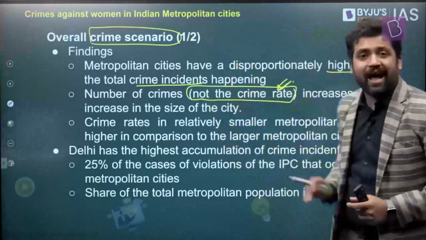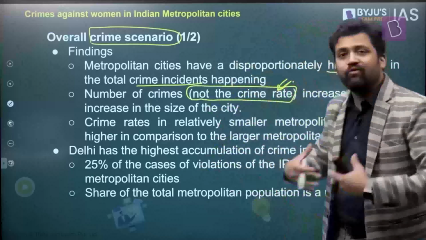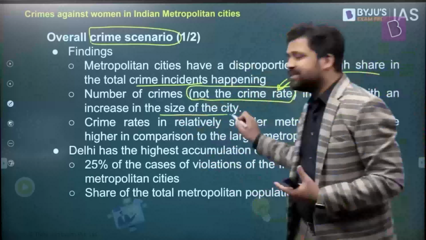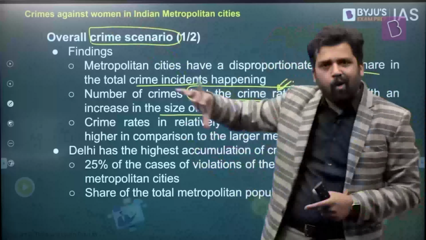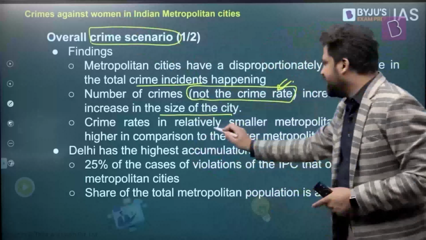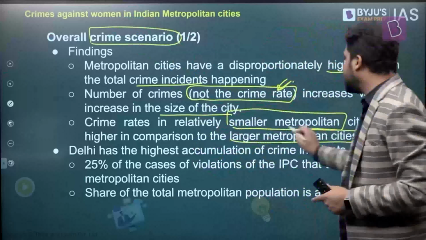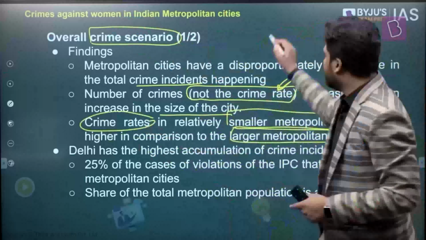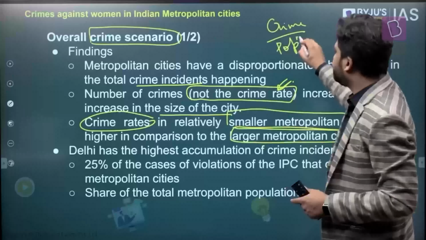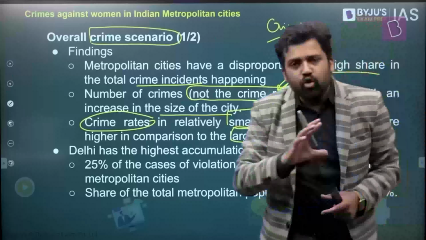Crime rate means number of crimes committed by the population, divided by the population, right? So it's a ratio. I'm not talking about that. I'm just talking about the number of crimes. So the number of crimes increases with the increase in the size of the city. Larger cities tend to have more crimes. But what is interesting is smaller metropolitan cities are having a higher crime rate as compared to large metropolitan cities. So if you compare different metropolitan cities, some will have population greater than 1 crore, some greater than 50 lakhs, some greater than 10 lakhs. The larger metropolitan cities, crime rate is comparatively less as compared to smaller metropolitan cities. This is what they are finding out.